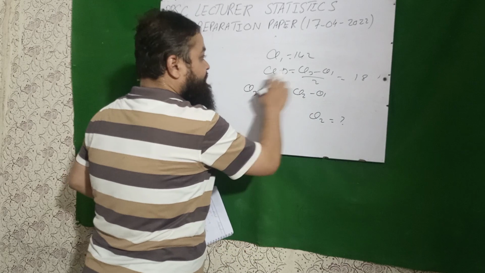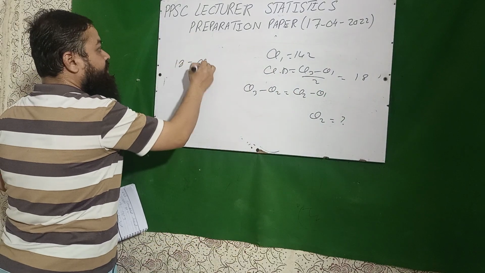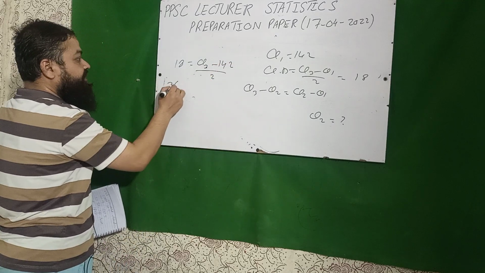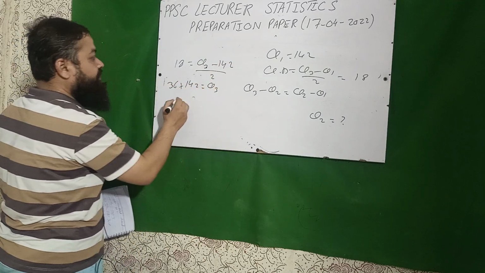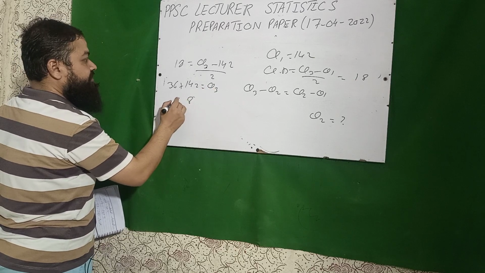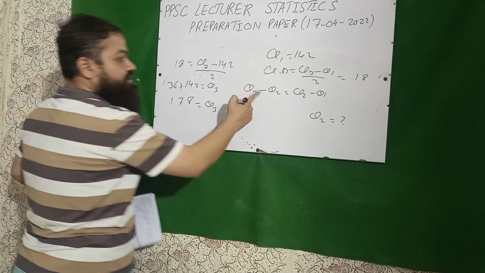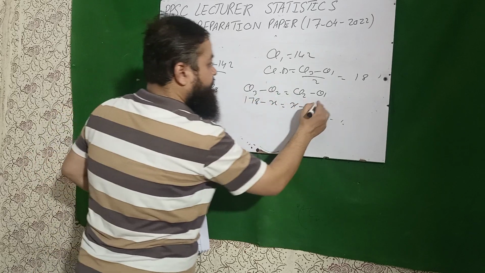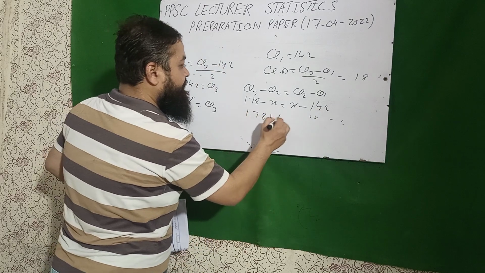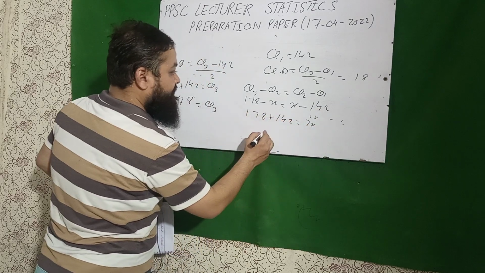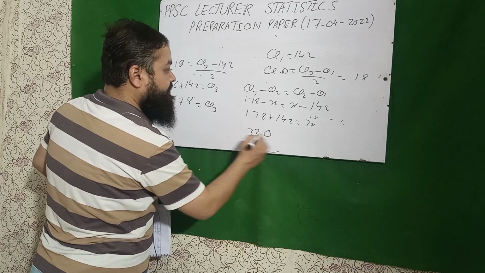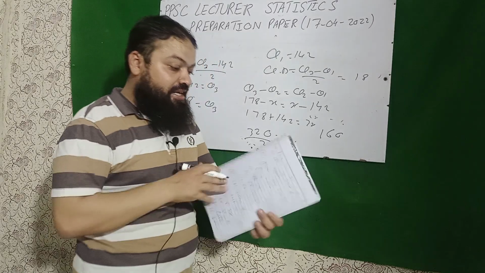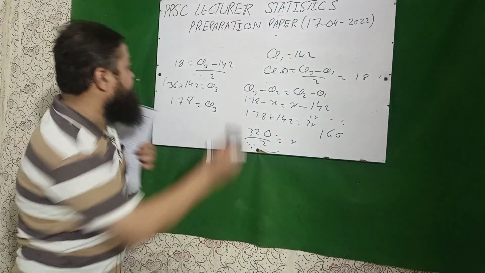Just substitute and you can get the value very easily. For example, quartile deviation is 18. 18 is given, is equal to Q3, which is not given, minus Q1, which is given, 142, over 2. So 36 plus 142 is equal to Q3, and that will be 178. Now just substitute in this much: 178 minus x is equal to x minus 142. 178 plus 142 is equal to 2x, and that will be 320. So x is equal to 160. 160 will be the correct option in the exam. A very important one.